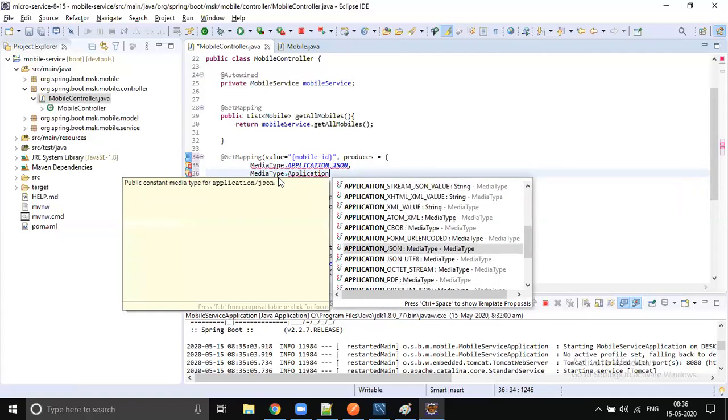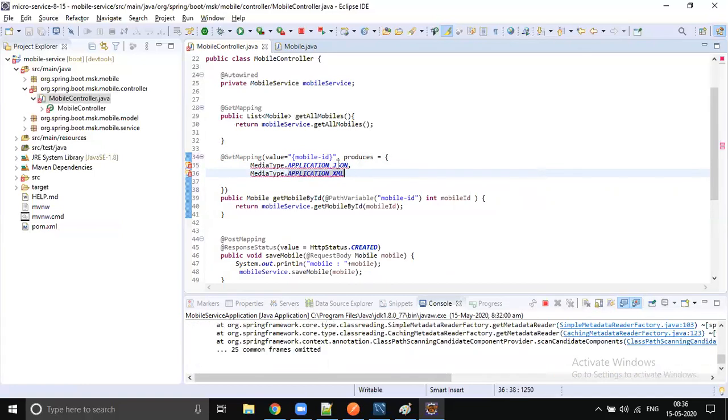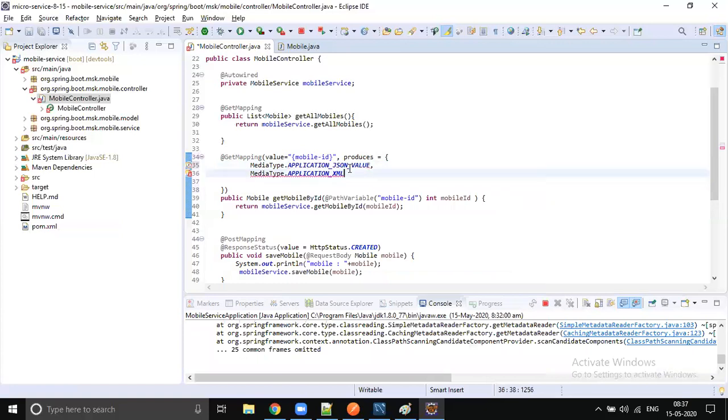Just go down somewhere and you'll see XML. So I think we need to pass strings, so we'll use the value constants, which are strings.